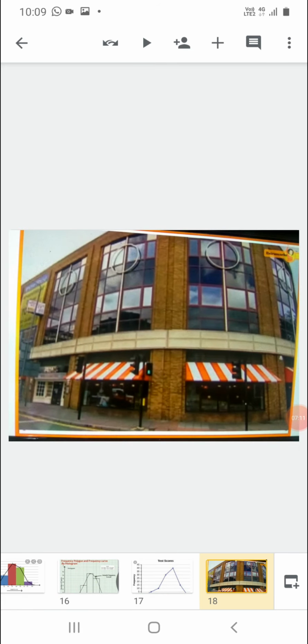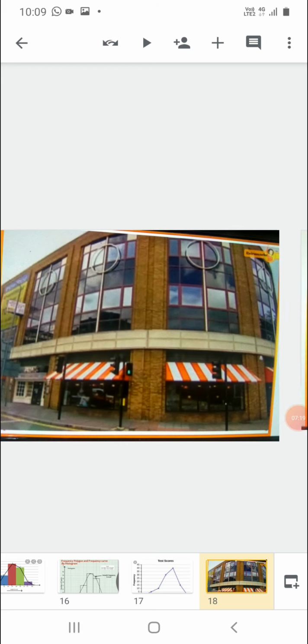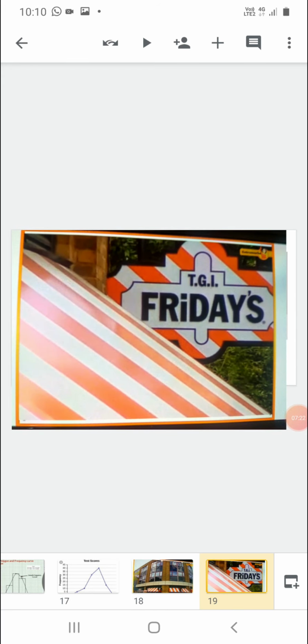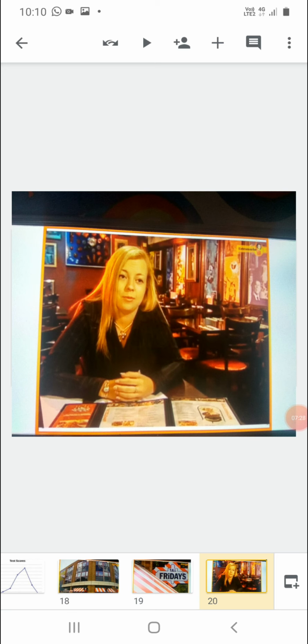Dear students, I am presenting one more example in front of you in which you can use these graphs. Like, a restaurant is there. The name of the restaurant is TGI Fridays. The owner of this restaurant, her name is Ali. She used to make a bar graph to judge which dish is liked by most of the people.